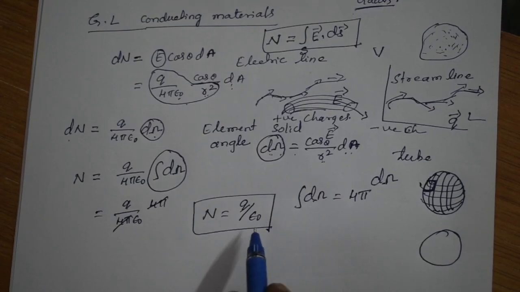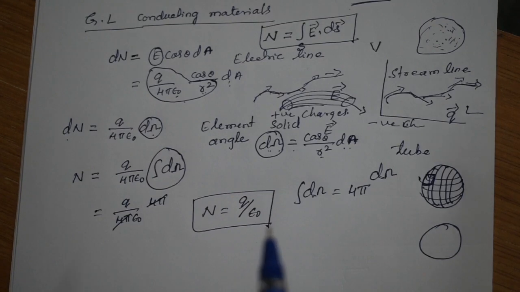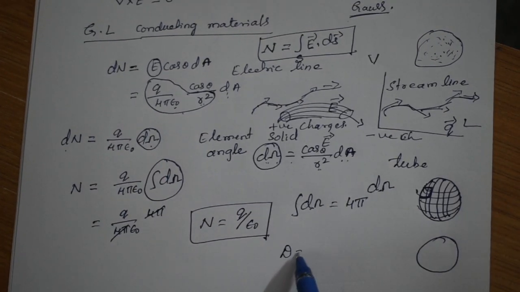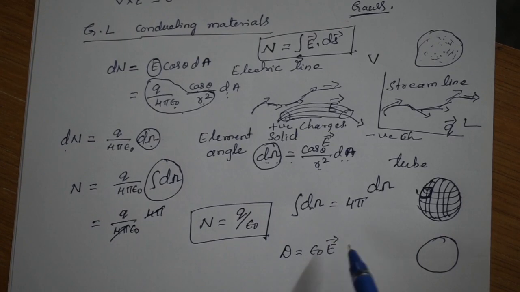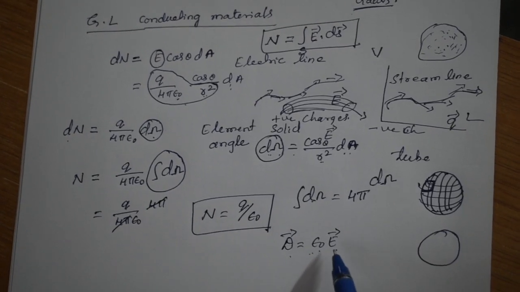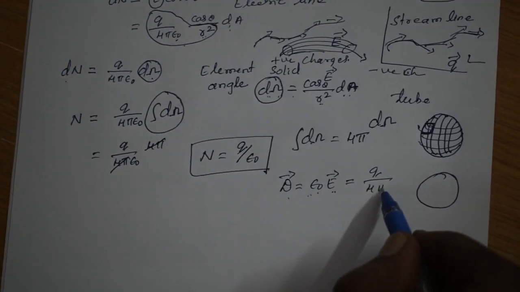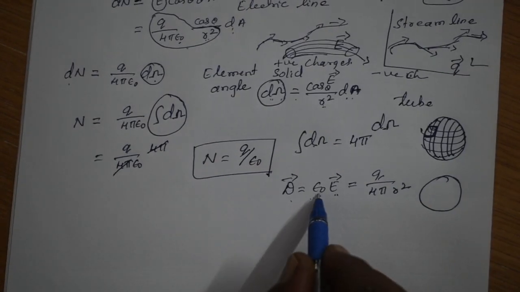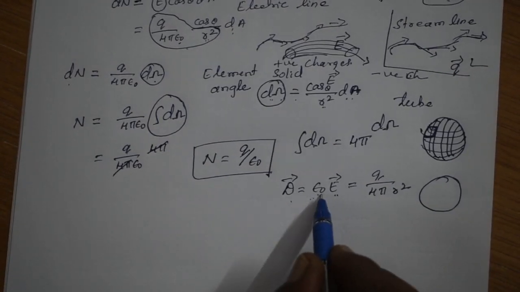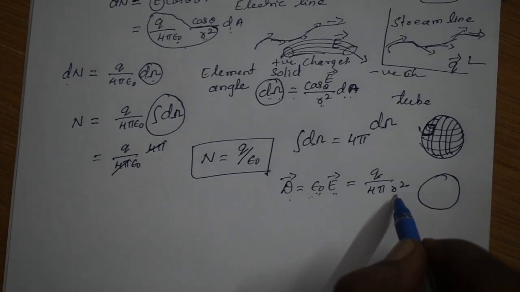But this is with the help of what? This is with the help of electric field. If you are going to take the dielectric field, you know, D is equal to epsilon naught into E. Is it right? Dielectric field is defined by epsilon naught into E. Therefore, E means Q divided by 4 pi epsilon naught into R square. But here that epsilon naught and this one cancel. Then remaining is only Q divided by 4 pi R square.